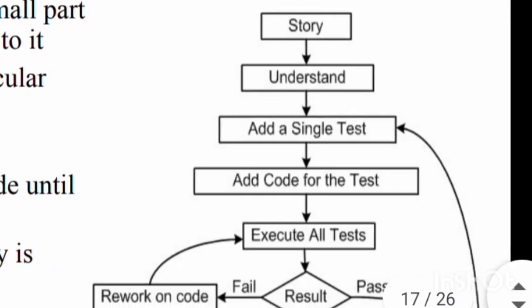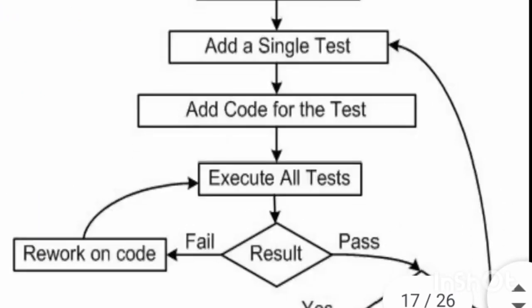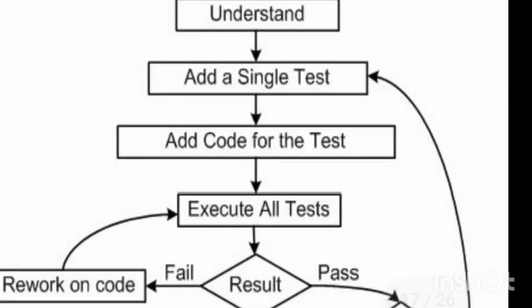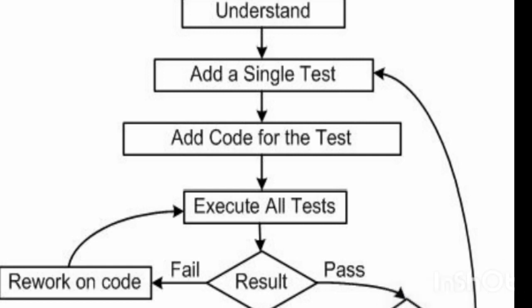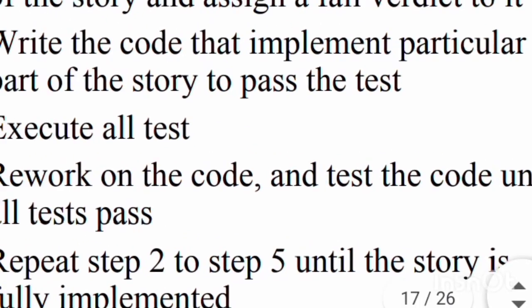Unit testing in extreme programming. Here you observe the diagram: the test first process in XP. Here: story, understand, add a single test, add code for the test, execute all tests. The result is whether it passes or fails. If it passes, the story is complete, and for the next story we add a single test. If it fails, rework on the code. It is the flowchart indication.